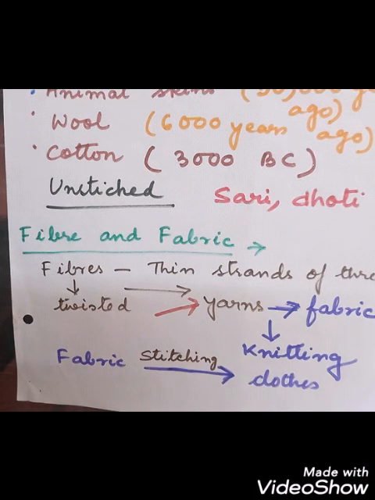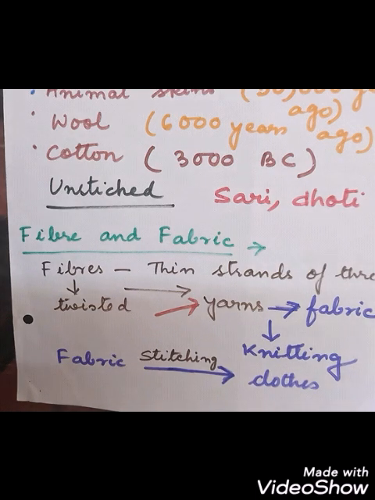Then we get the proper clothes, that is the dresses. There are two main processes of making fabrics from the yarn. The two processes are weaving and knitting.